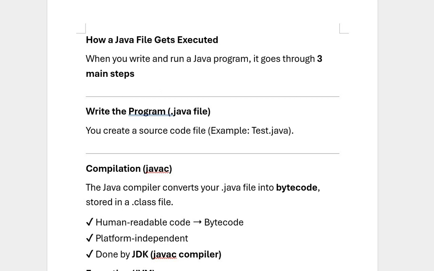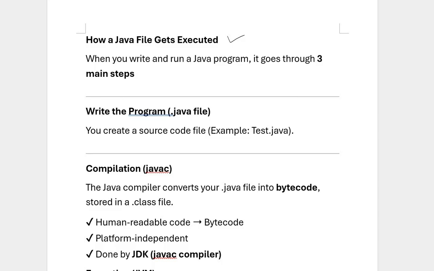So the first question is how a Java file gets executed. This is the most important question. Before we understand the difference between JDK, JVM and JRE, we shall understand how a Java file gets executed. Then it becomes easier to understand the difference between JVM, JDK and JRE. So when you write a program in Java, it goes through 3 main steps. These are the 3 steps you need to remember.